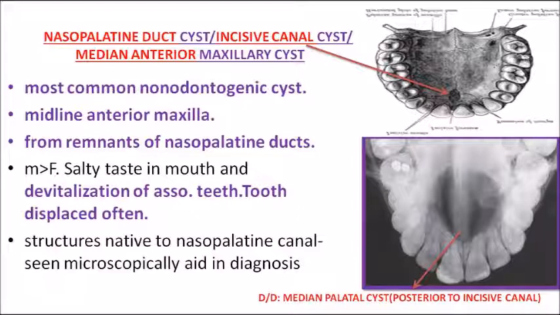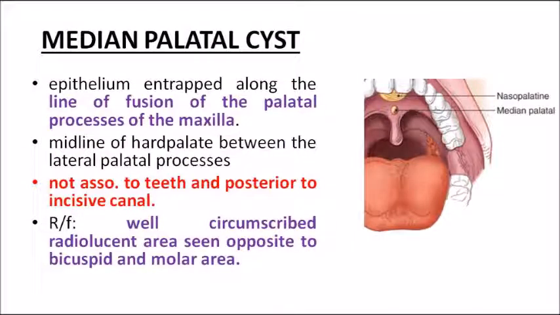The nasopalatine duct cyst is often differentiated from median palatal cyst. What is the difference between these two? Nasopalatine duct cyst is relatively closer to the incisive canal, whereas median palatal cyst is a little more posterior to the incisive canal. Coming on to median palatal cyst, I told you it is lying posterior to the nasopalatine cyst, the incisive canal cyst. That picture is very clear in this image. First you can see in the incisive canal the nasopalatine duct cyst, and posterior to it lies the median palatal cyst.